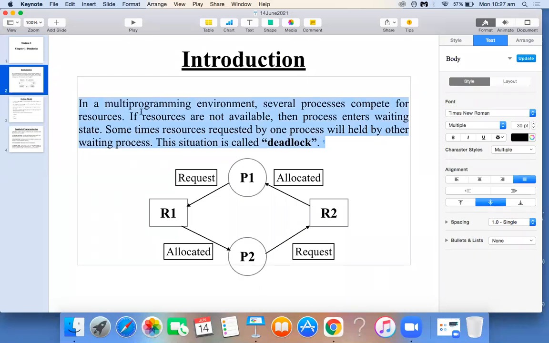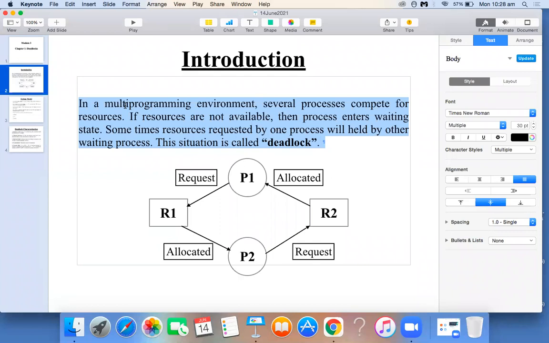Hope you can see. So this is the definition. If one process is holding a requested resource and is asking for another resource, and at the same time another process is requesting the resource which is held by the previous process, it results in deadlock. What is deadlock?